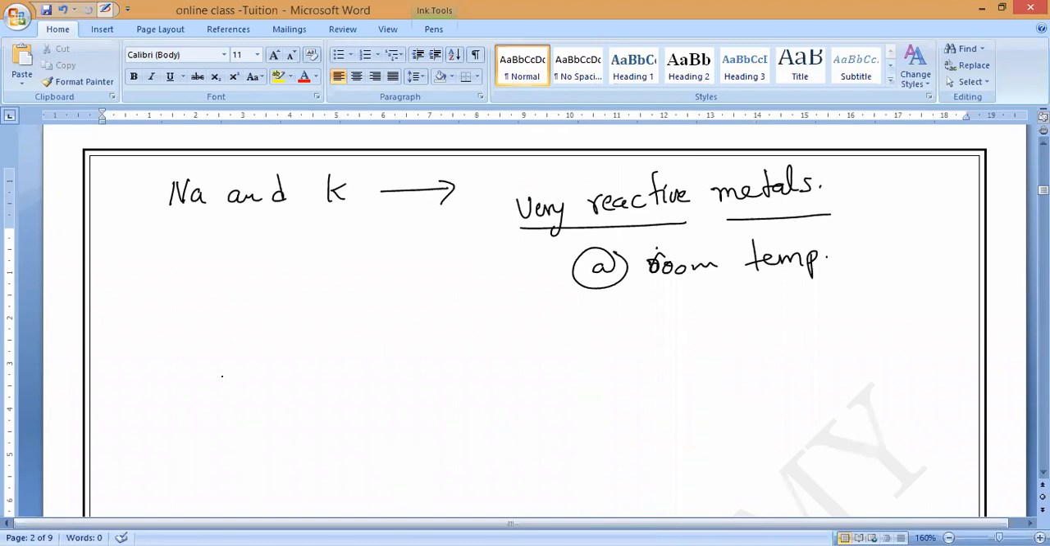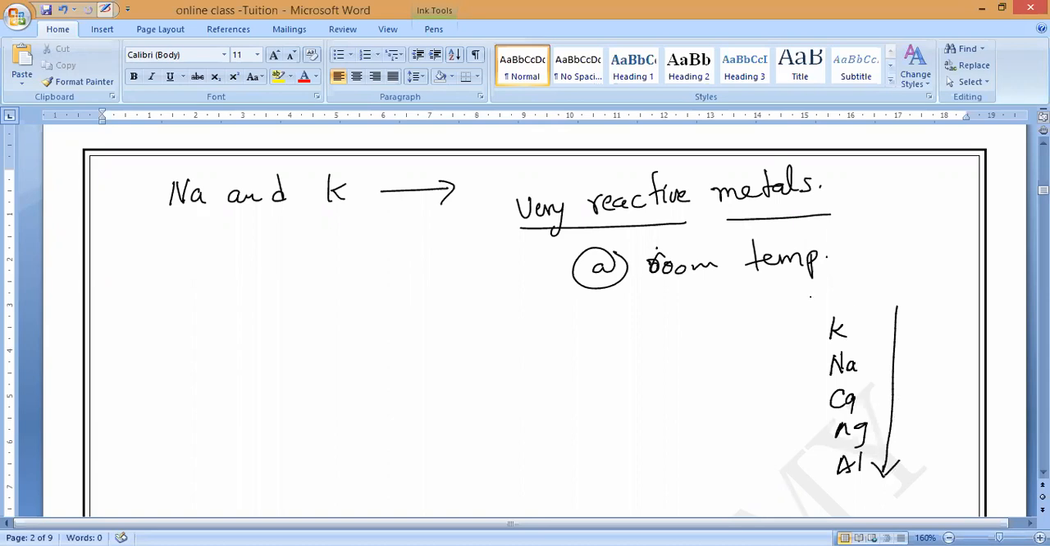Now, if we take another metal, the metal activity series starts from where, guys? We start the metal activity series with potassium. Correct or not? Yes or no? Potassium. Next is sodium, then calcium, magnesium, aluminium, etc.